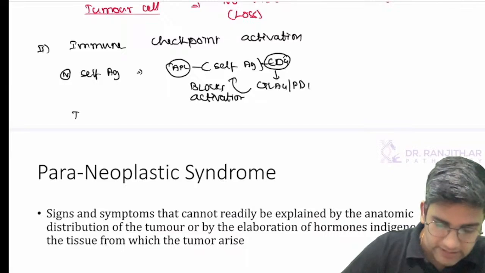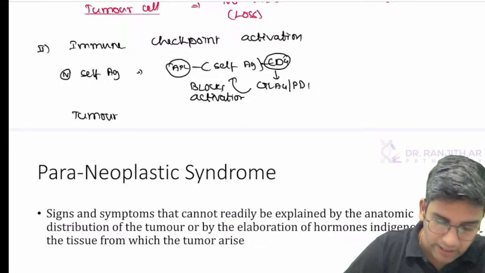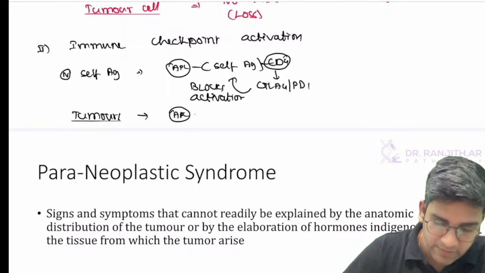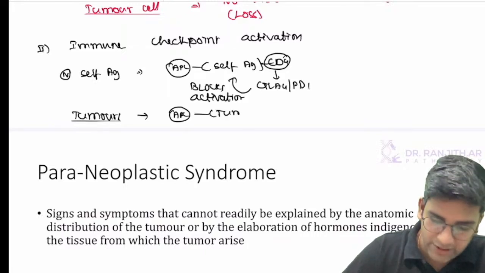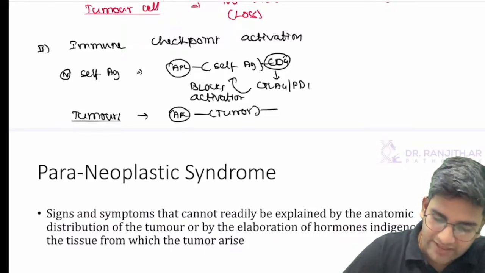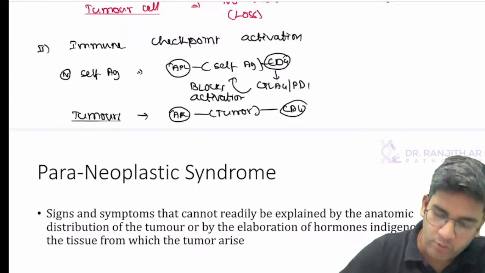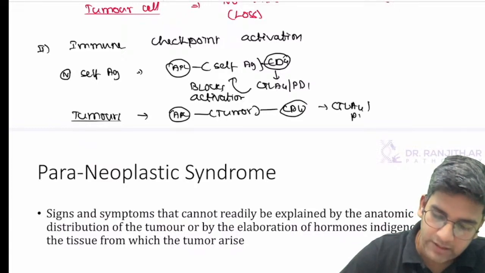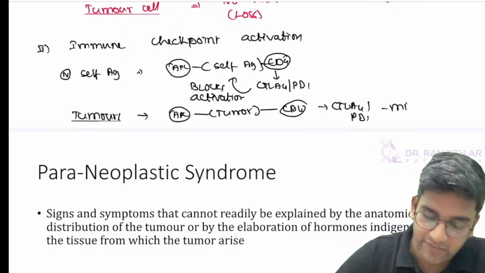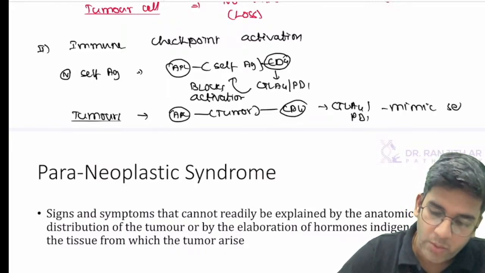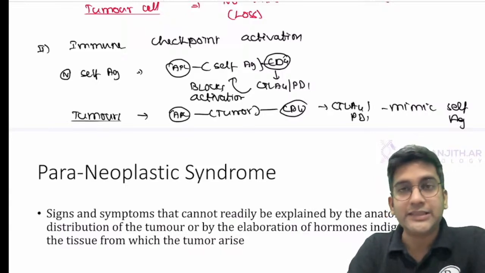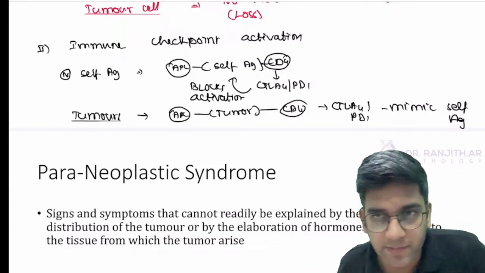But in case of tumor, unfortunately, we don't know by what mechanism, whenever an antigen presenting cell presents a tumor antigen to my CD4, they also produce CTLA4 and PD1. So they mimic a self antigen. When they mimic self antigen, obviously I will not be able to destroy them, right? These are the primary two mechanisms. Fine.